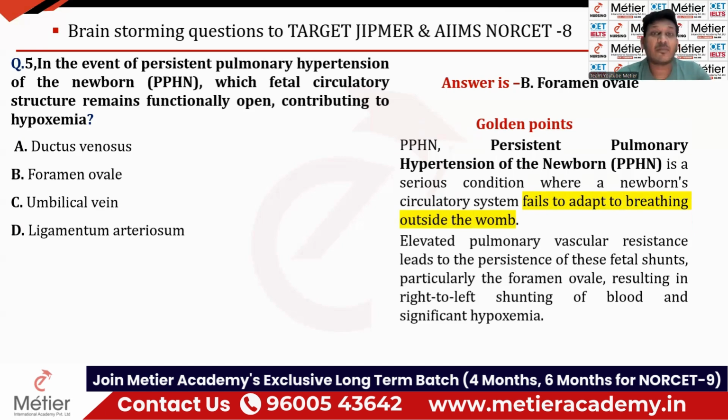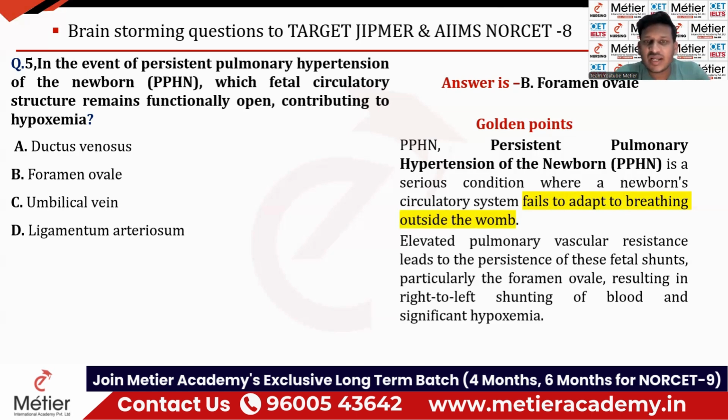So the foramen ovale always remains open. That is the explanation I have given here also. You can see here, elevated pulmonary vascular resistance. Pulmonary vascular resistance, in the sense, pulmonary artery pressure is increased after the first breath.